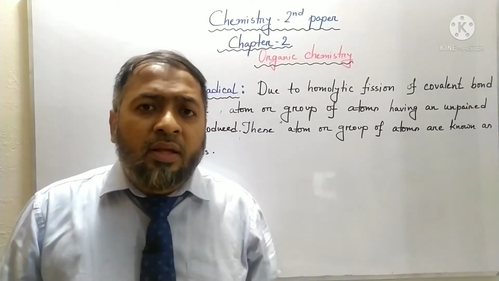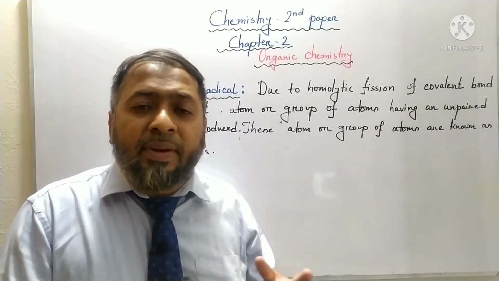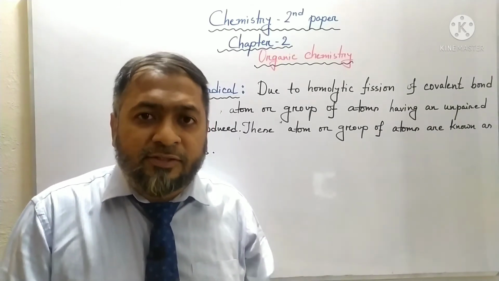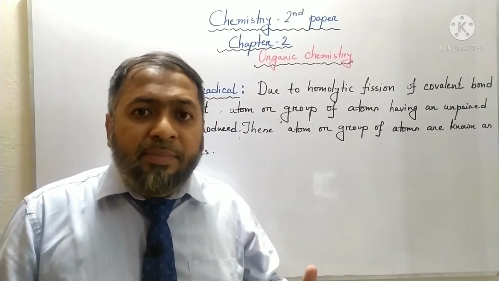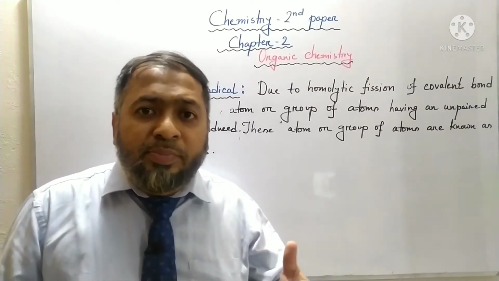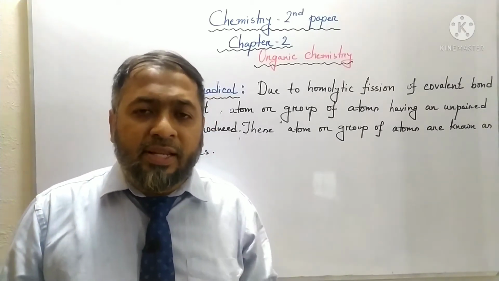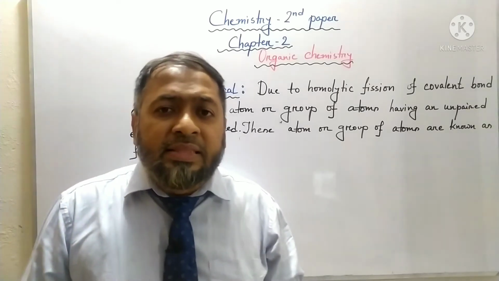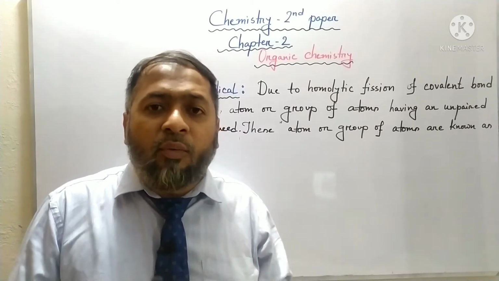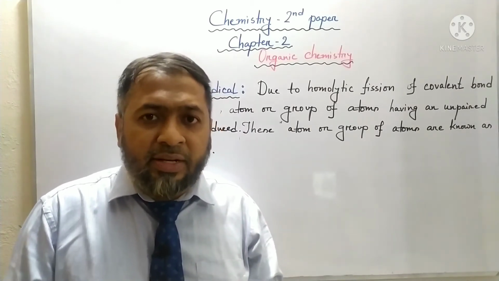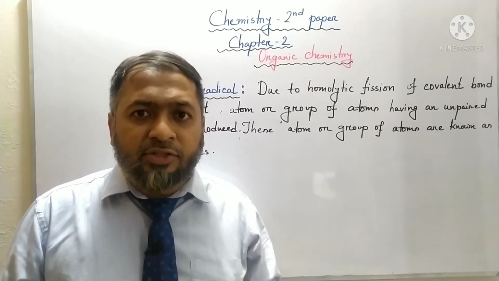Now students, free radicals are highly active. They are produced by applying energy or in the presence of sunlight. Their activity is due to the unpaired electron. They always try to pair their unpaired electron with another atom which also has an unpaired electron. Students, these are very short-lived components. They work as a reaction intermediate. They are produced for a very short period of time in a chemical reaction.